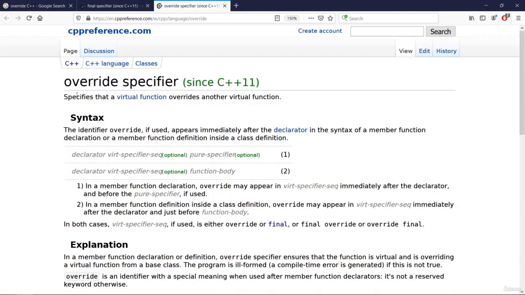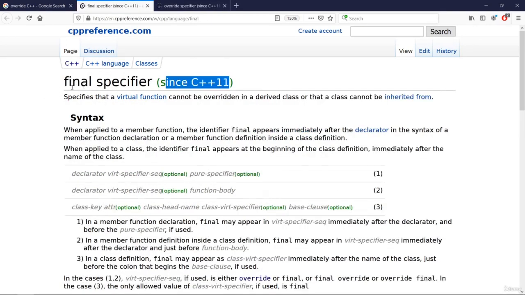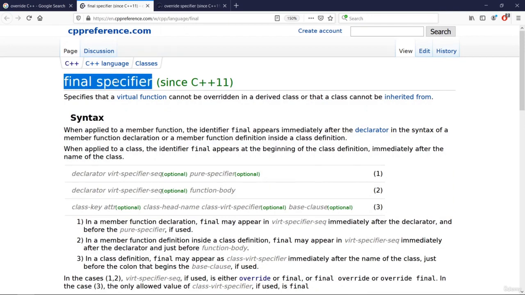For example, we have variables named override. For example, we have classes named final and things like this. And they don't want old code to break. So they still allow people to use these things as variable names or whatever, but this is no longer recommended in new C++ code, even if it's going to compile. So it is going to compile if you do this, and we will see that in a minute when we hit Visual Studio Code, but please don't do this.